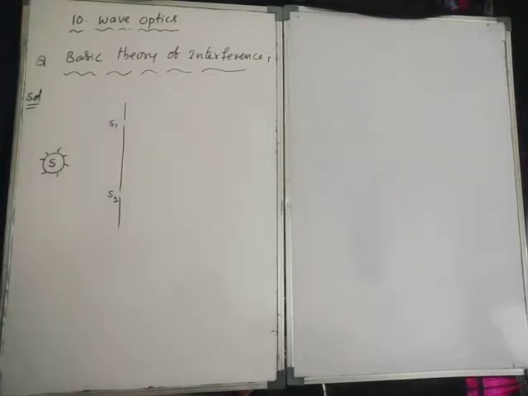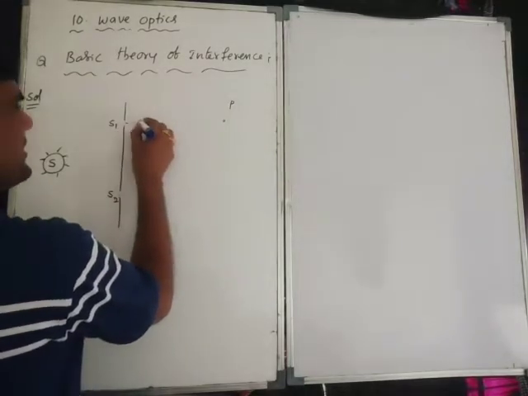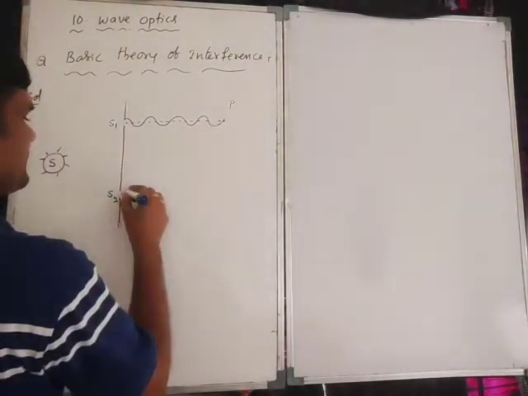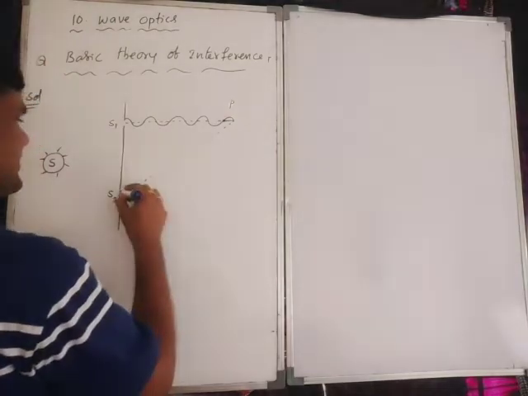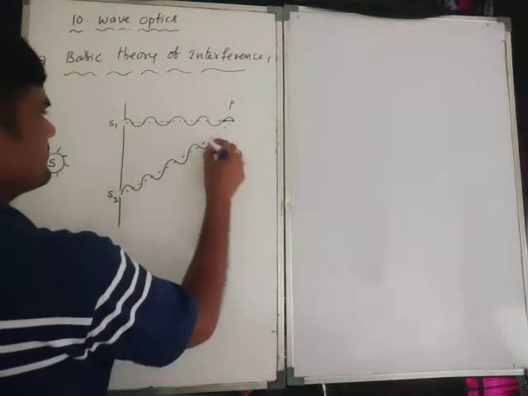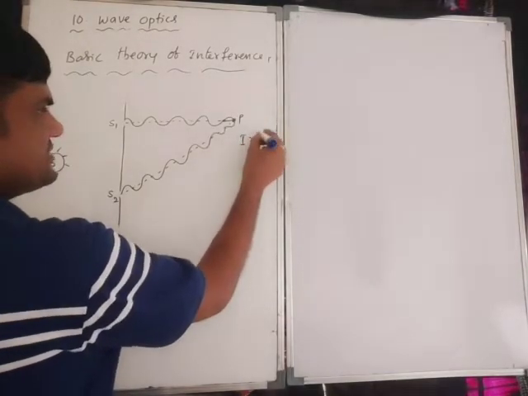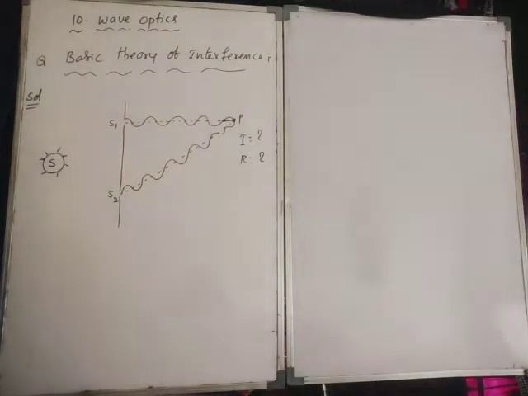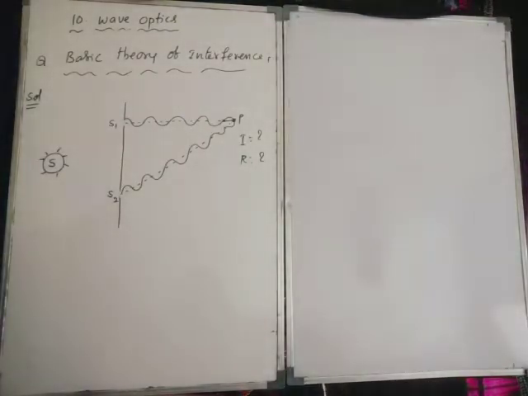S1 and S2. So now here, point P. At point P, what is the intensity and resultant amplitude in coherent and constructive as well as destructive superposition? Constructive and destructive superposition, right.